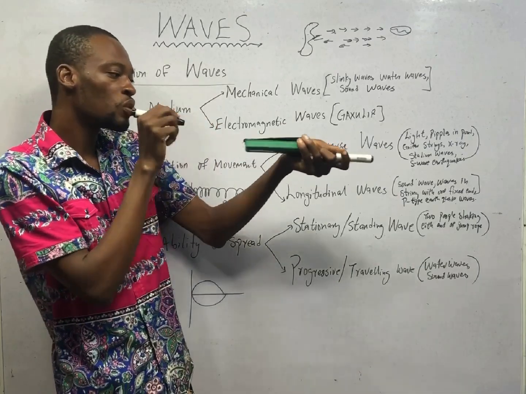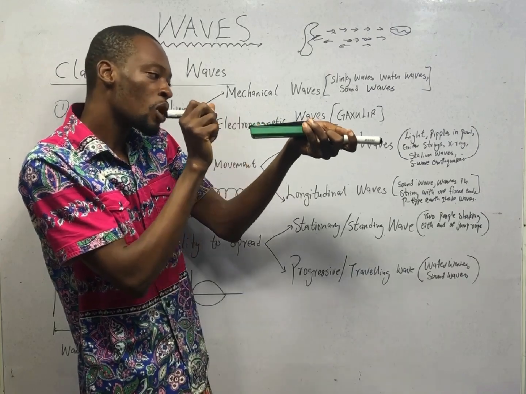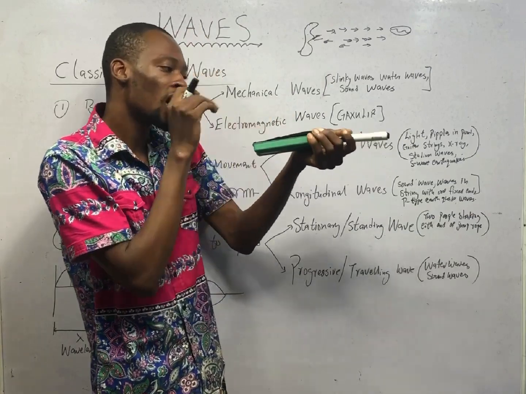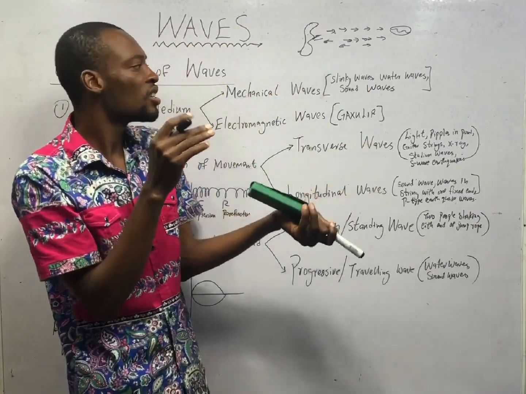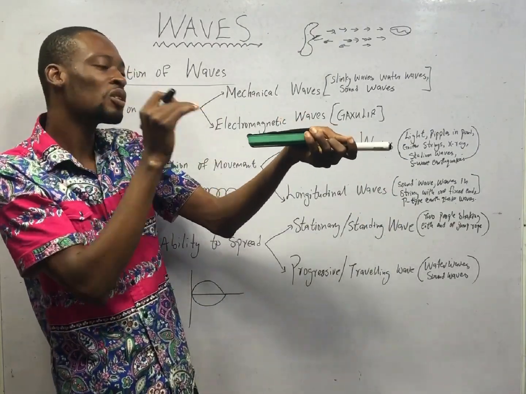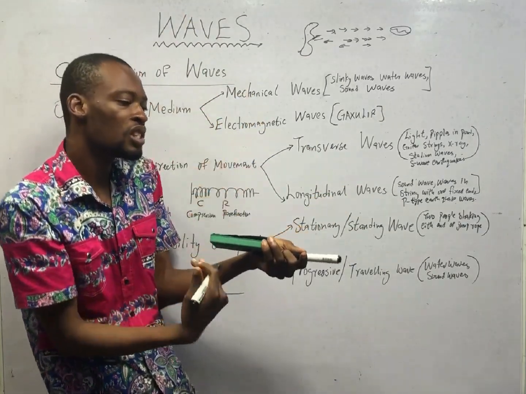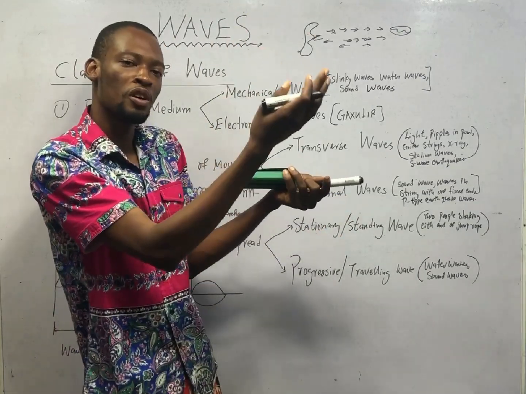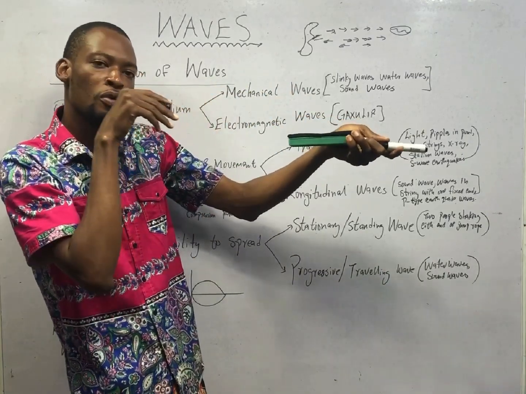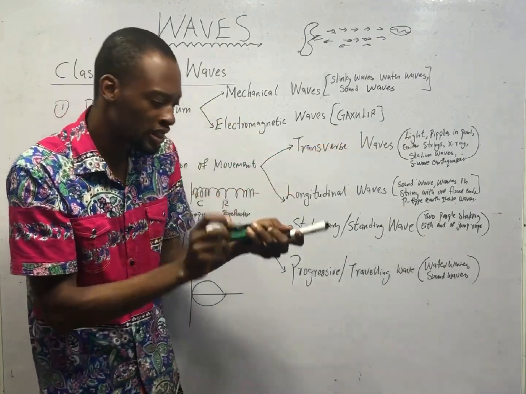This is the sound wave going this way. Physics. So this particle hits this one, right? It comes back. This one in front goes front to hit this one. After hitting it, it comes back. The other particle hits the other one and comes back. Now you see the movement of particles to and fro. Now they are moving to and fro in the direction of the wave. They are not going up and down like a transverse wave. In a transverse wave, you see the waves go up, come down, go up, come down. But for a longitudinal wave, it goes to and fro in the direction of propagation of the sound, or moves parallel to the propagation of the sound.